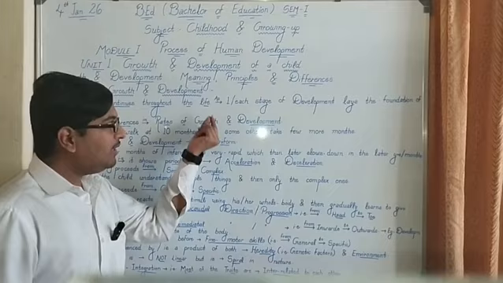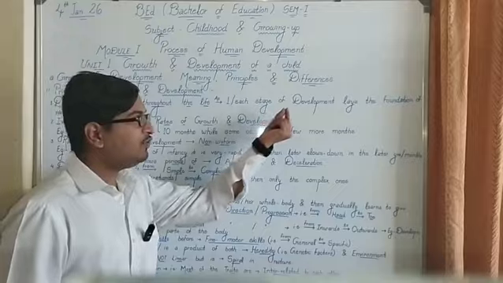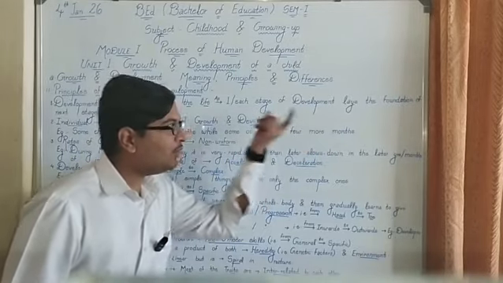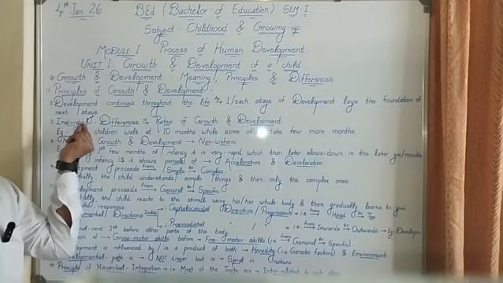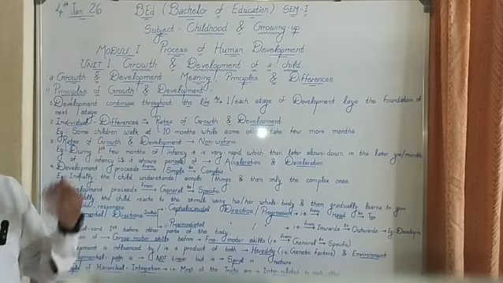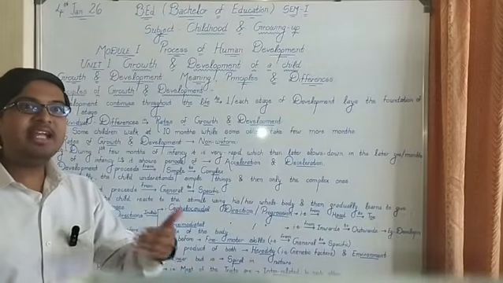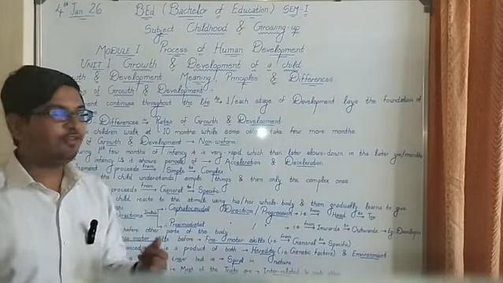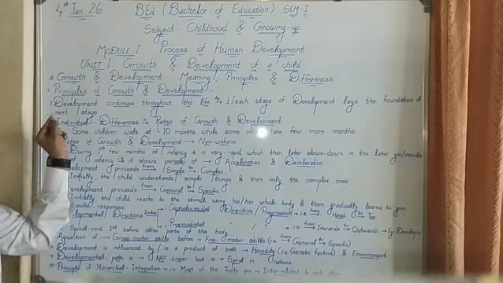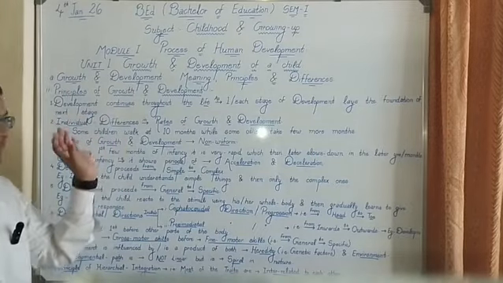Why? Because each stage of development lays the foundation of next stage of development. That is, each stage of development culminates into the next stage of development. This is the first principle of growth and development.